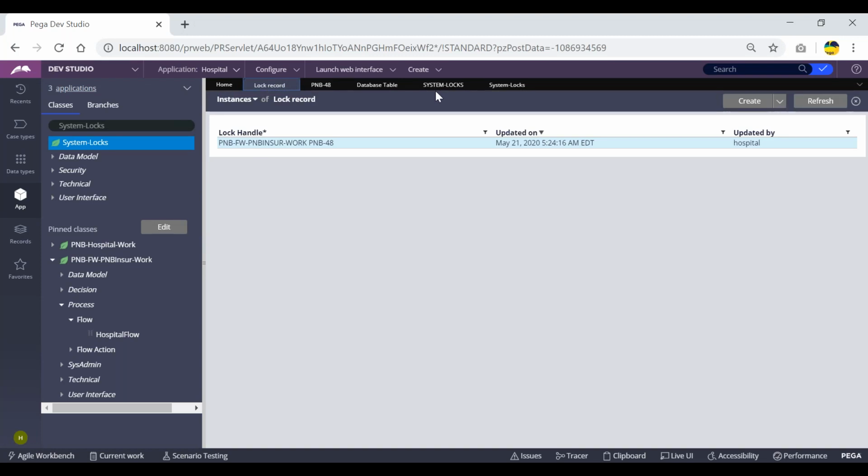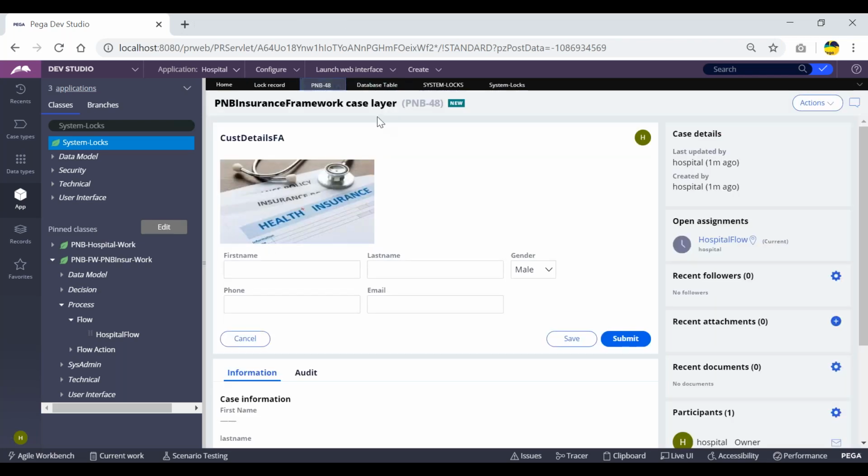Why? Because before opening any work object ID, PRPC has to check into this particular class or table. If that particular record is matching, then it will be throwing the error. So once I close this open work object, PRPC will be performing commit internally to delete it, and it will be clearing the record from the database, and it will not be throwing any error for the next operator. So that's the concept of locking.